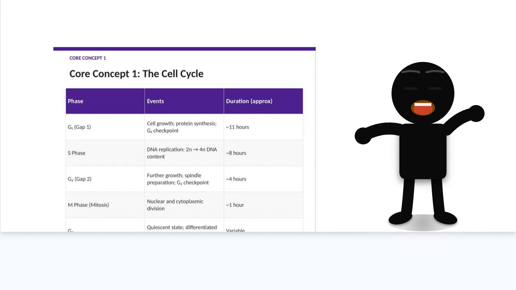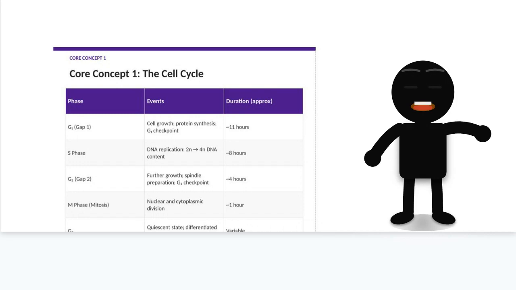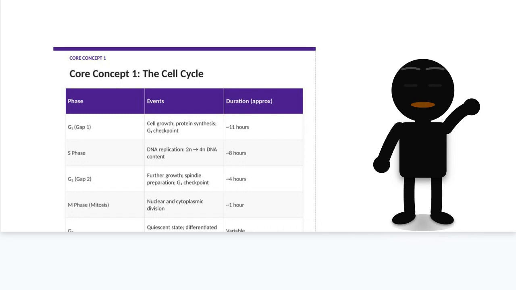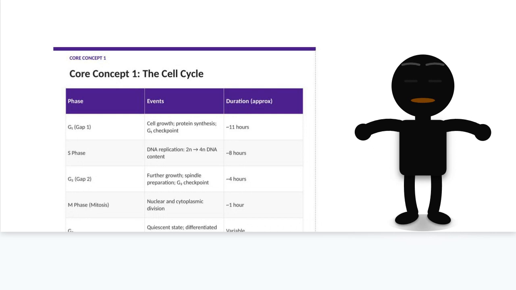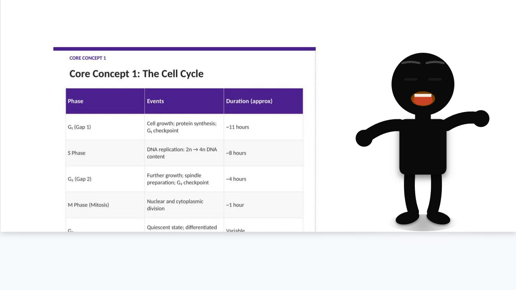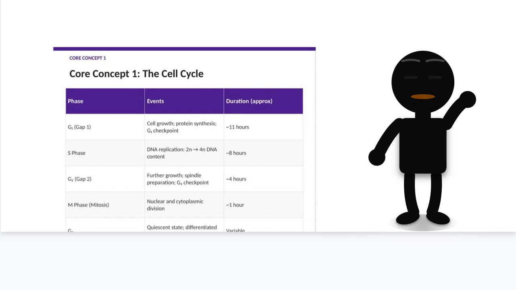G2 is the second gap phase. The cell continues growing and assembles the machinery for division, including the mitotic spindle. Another checkpoint in G2 verifies that DNA replication was complete and accurate. The M phase is mitosis itself, nuclear division followed by cytokinesis. Some cells exit the cycle into G0, a quiescent state. Neurons and muscle cells are largely in G0. Cancer often involves disruption of these checkpoint mechanisms.